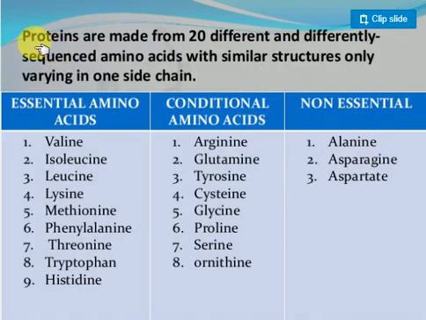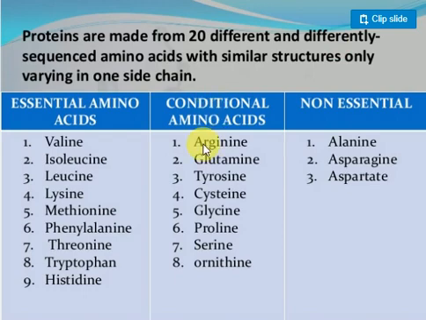Proteins are made up of 20 different amino acids. Amino acids are classified into two types: essential and non-essential. Essential amino acids must be obtained through the regular diet, either from food sources or tablets. Non-essential amino acids can be prepared by our body itself, so we do not need external sources.